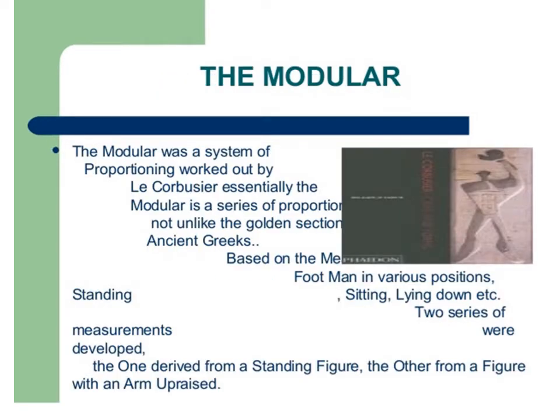The concept of the Modulor was introduced by Le Corbusier. It was a system of proportioning worked out by Le Corbusier. Essentially, the Modulor is a series of proportions, unlike the golden section, based on a man in various positions: standing, sitting, lying down, etc. Two series of measurements were developed: one derived from the standing figure, the other from a figure with an arm upraised.